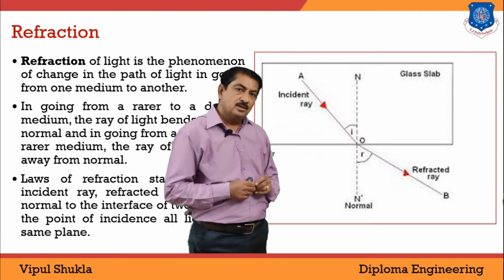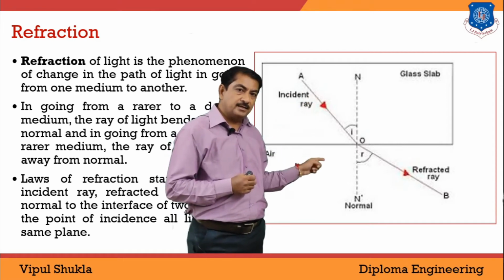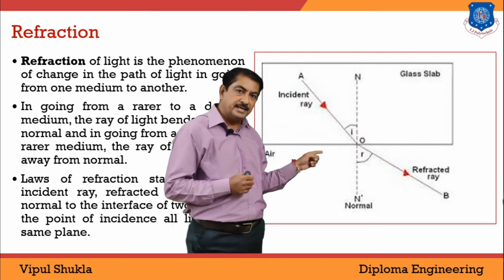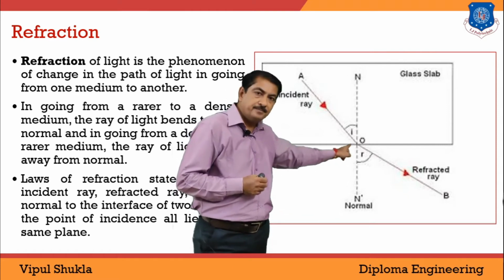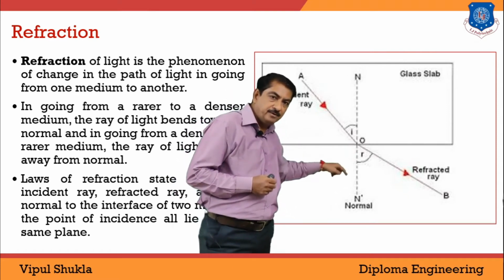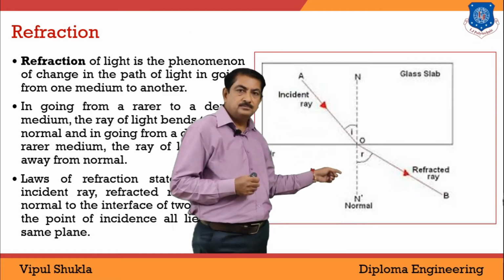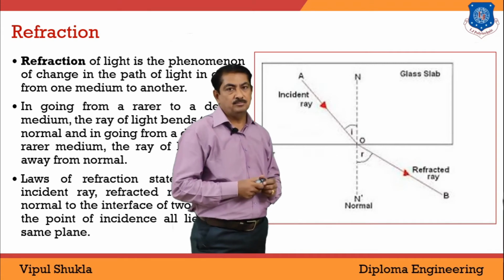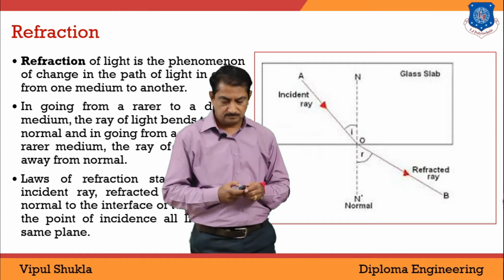Second law: when light rays travel from glass to air, that means from denser to rarer medium, the light rays go away from the normal. Look in this figure, here the refracted ray goes away from the normal, while when light rays go from rarer to denser medium, they bend towards the normal. Those are the two basic laws of refraction.